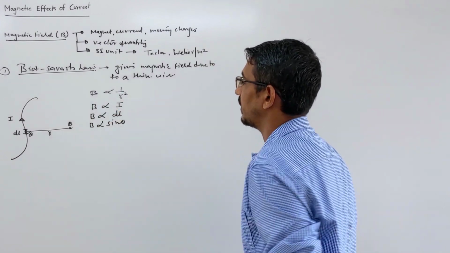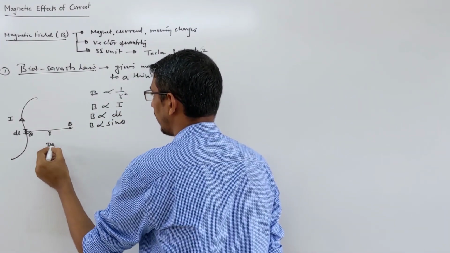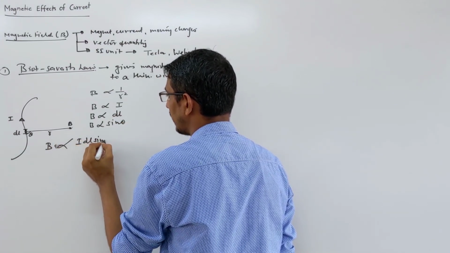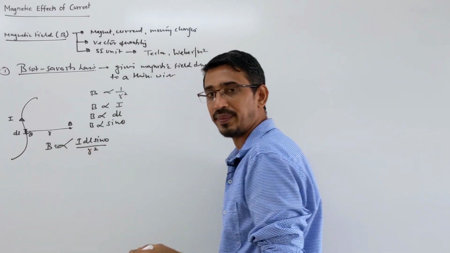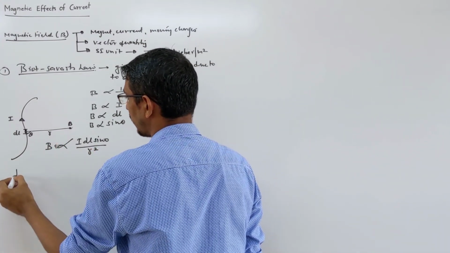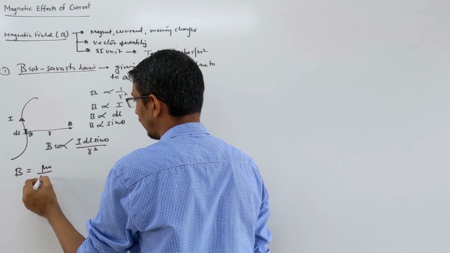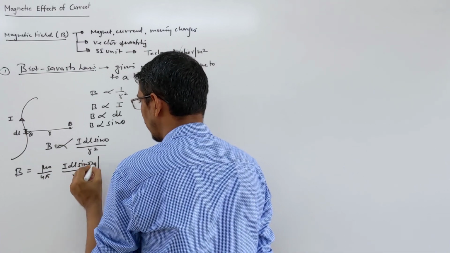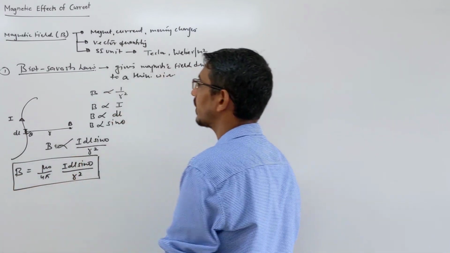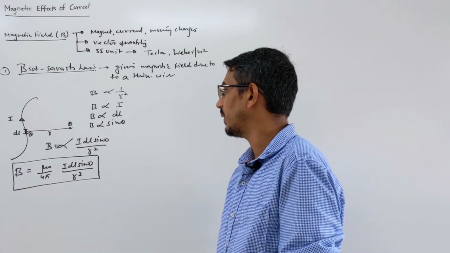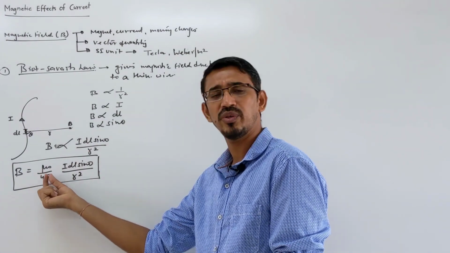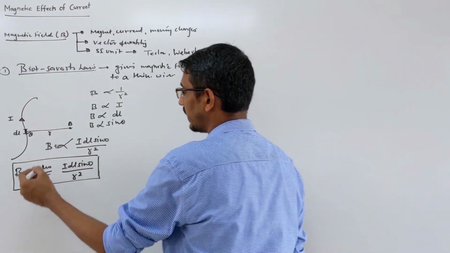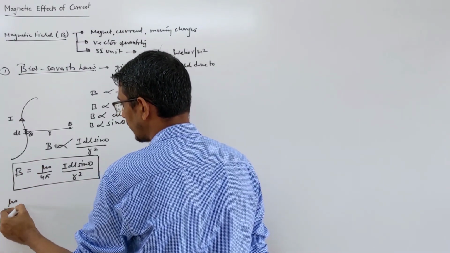So when you put all this together, your formula comes like this. Magnetic field is proportional to I dl sine theta, and inversely proportional to r square. You remove this proportionality sign and put a constant, that constant is mu naught upon 4 pi. So B equals mu naught upon 4 pi, I dl sine theta upon r square. This is the scalar form of your Biot-Savart law. Here you know that mu naught upon 4 pi is a constant.